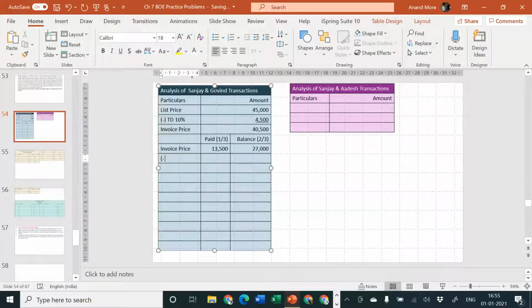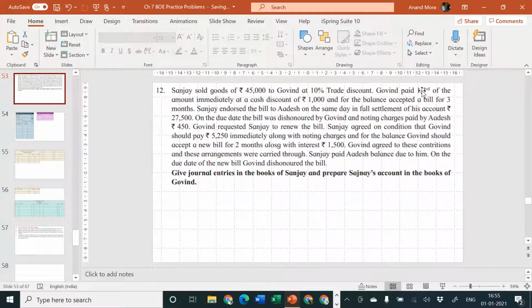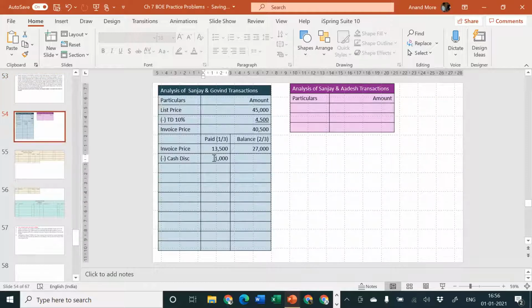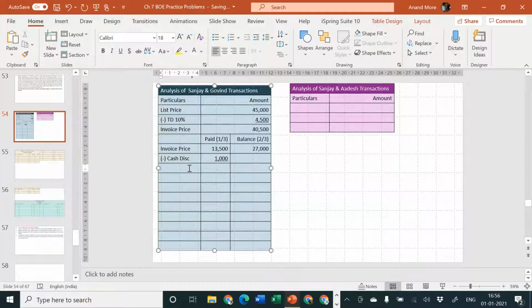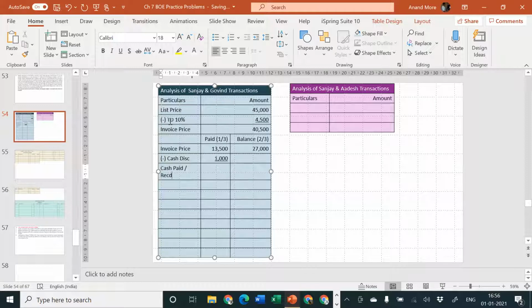Next, they have told you that whatever is paid today, that is after deducting cash discount. So we'll say less cash discount. And how much is the cash discount? They have told 1,000 rupees. If you remember, it is mentioned Govind paid 1/3 of the amount immediately at a cash discount of rupees 1,000. So cash discount is 1,000. Let me consider the same. 13,500 minus 1,000 is equal to what? Invoice price minus cash discount is equal to cash paid or received. Cash paid or received. Clear to all of you?